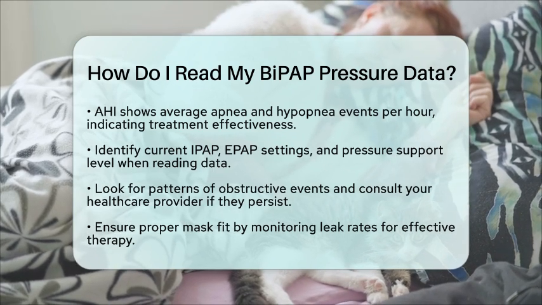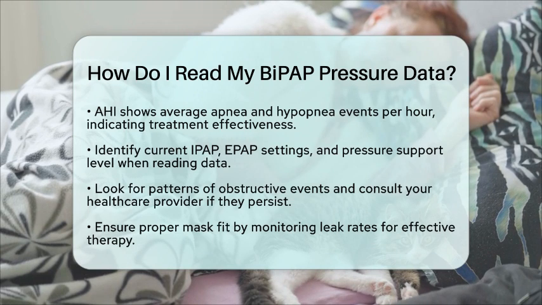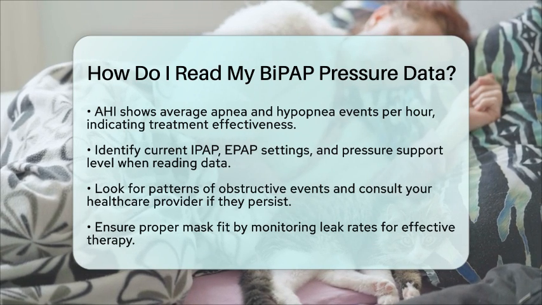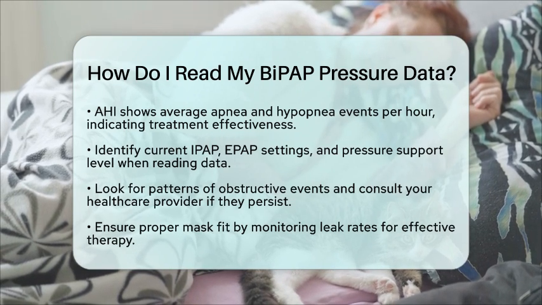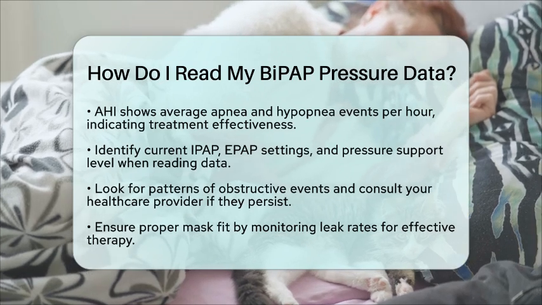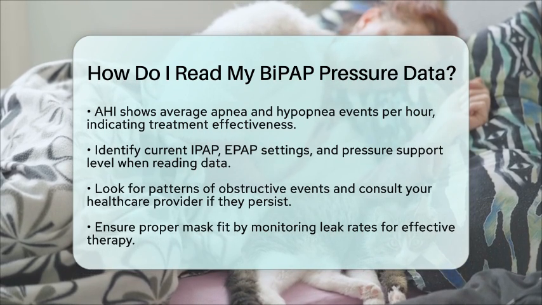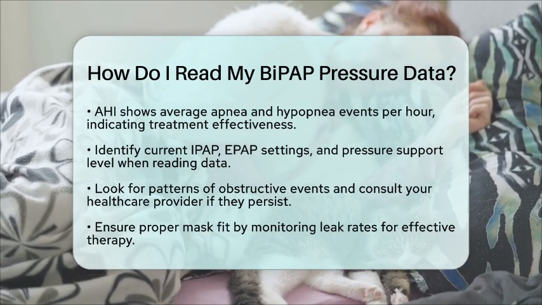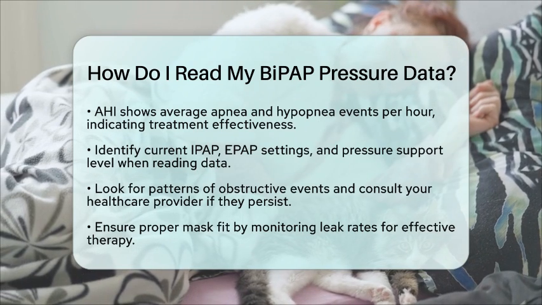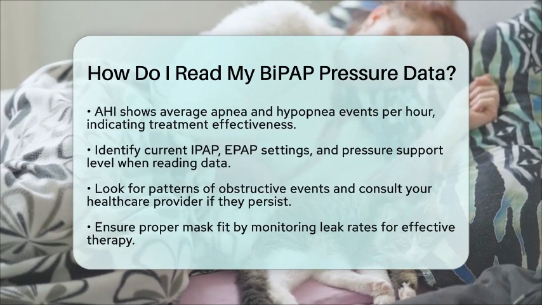To read your BiPAP pressure data effectively, start by identifying your current inspiratory positive airway pressure and expiratory positive airway pressure settings along with the pressure support level. Look for patterns of obstructive events. If they persist, it may be time to consult your healthcare provider for possible adjustments. Monitoring leak rates is also important to ensure your mask fits properly. Understanding these elements will help you track your BiPAP therapy's effectiveness and support discussions with your healthcare team about optimizing your treatment.